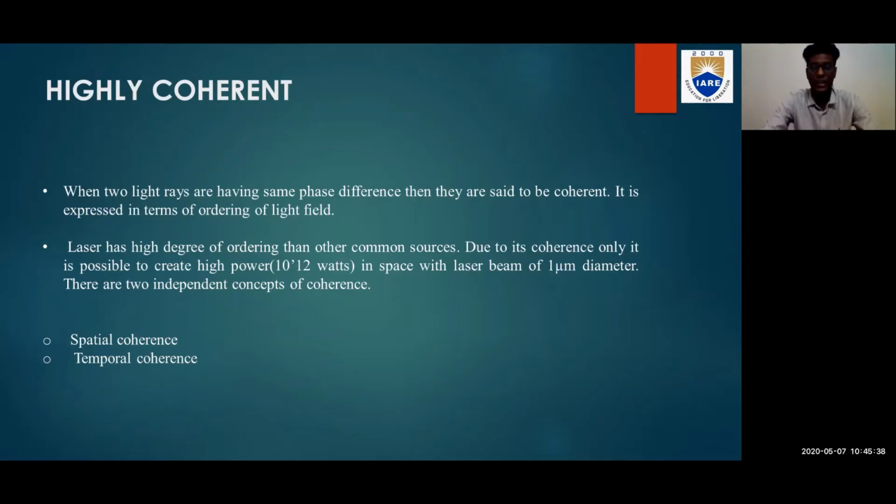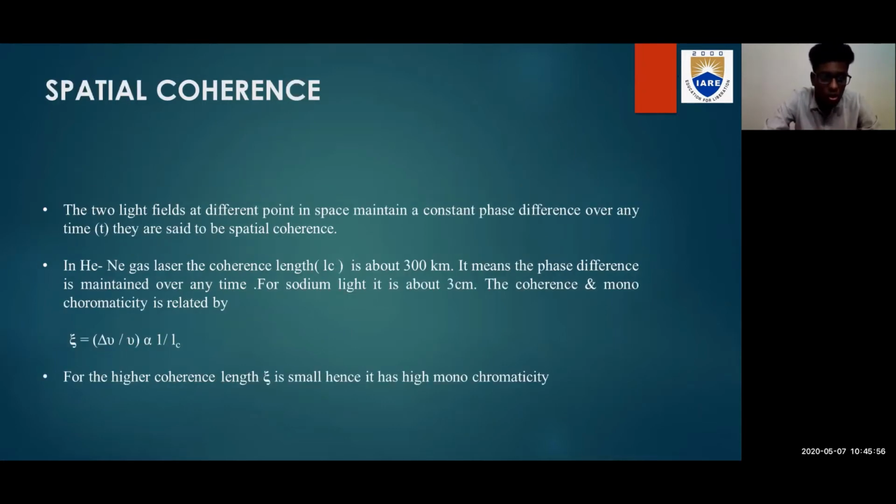Laser has a high degree of ordering compared to any other common source, which means if the phase difference is the same, then the laser light sources are said to be coherent. If it is not the same, they are not coherent. And there are two independent concepts of coherence. The first one is spatial coherence and the second one is temporal coherence. We will be discussing them now.